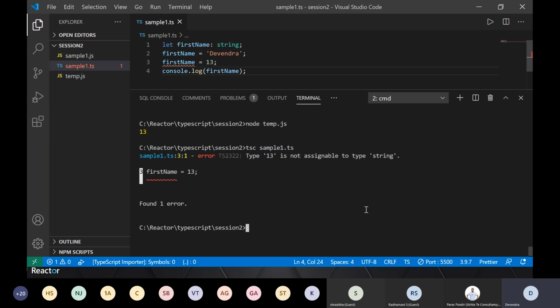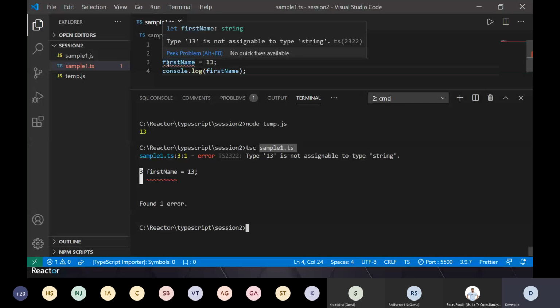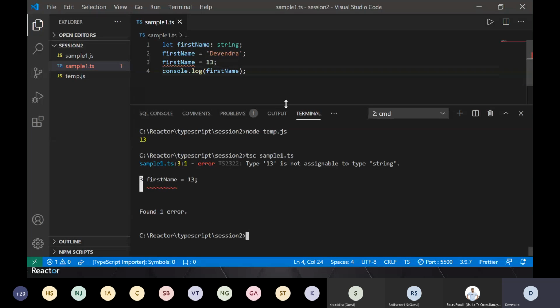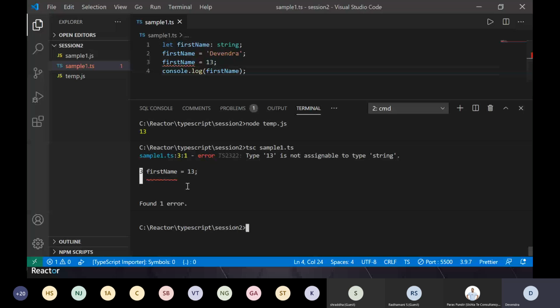Now see, when I'm compiling this sample1.ts and trying to generate a JavaScript file, I'm getting an error which is telling me the same issue which I can see here in Visual Studio Code. So let's say you're using Notepad, you will run this command from your command prompt and you will get this error, which means you are going to catch this error when you are compiling this TypeScript file on your dev machine or at least on your build server. So that's where it helps us. That's the beauty of it.